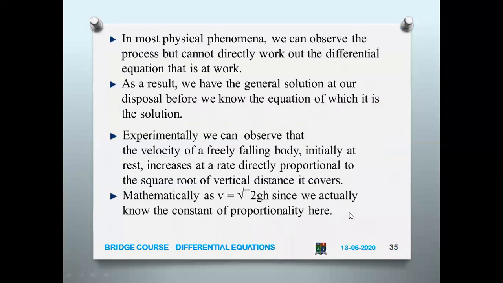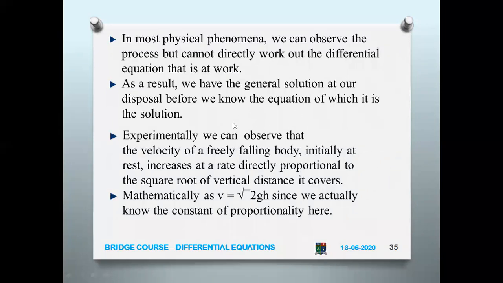Now let us see how to form the differential equation. How will you go about forming a differential equation? In most physical phenomena, we can observe the process but cannot directly work out the differential equation.